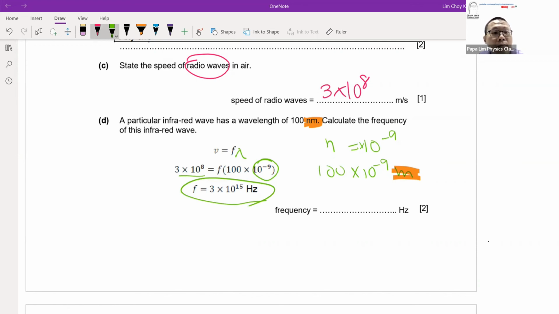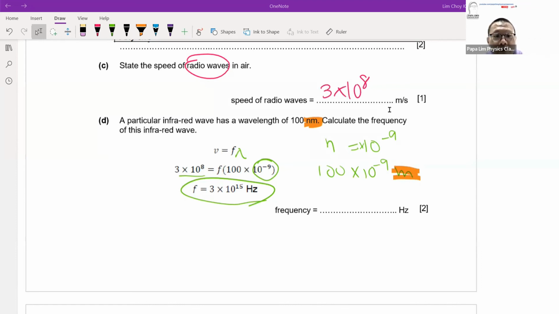Now, here I made a mistake. In my answer, I wrote 3 times 10 to the power 15, which is the exact answer from the calculator. But take note, because we expect all answers to be in 2SF, the maximum leeway we give you is 3SF. So if you write 3 times 10 to the power 15, this number is in 1SF.